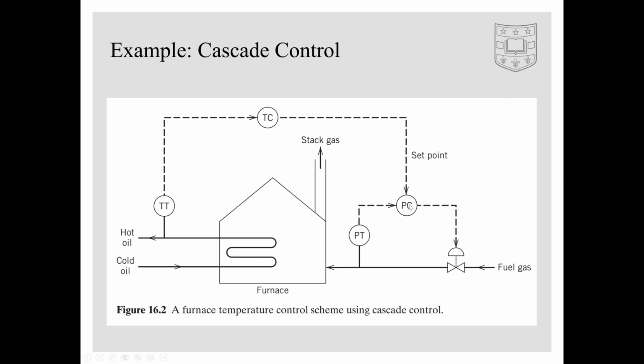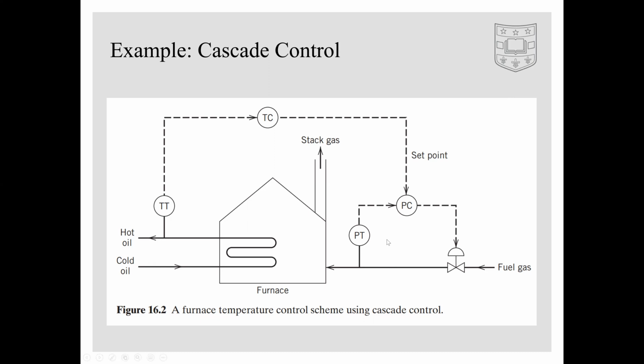The primary measurement is the hot oil temperature that is used by the primary controller, TC, to establish the set point for the secondary controller, where the secondary measurement is the fuel gas pressure. This is then transmitted to the controller, PC. Now, if a disturbance in the fuel gas feed occurs, the pressure sensor will be able to sense the disturbance without the disturbance having to pass through the entire system. Instead, the disturbance will be directly measured and accounted for within the secondary loop.